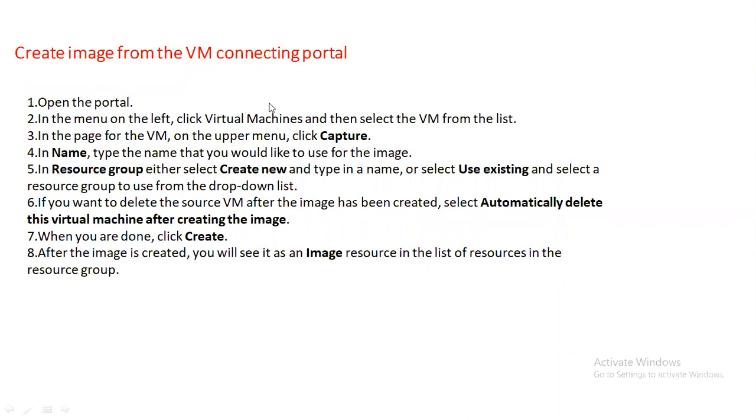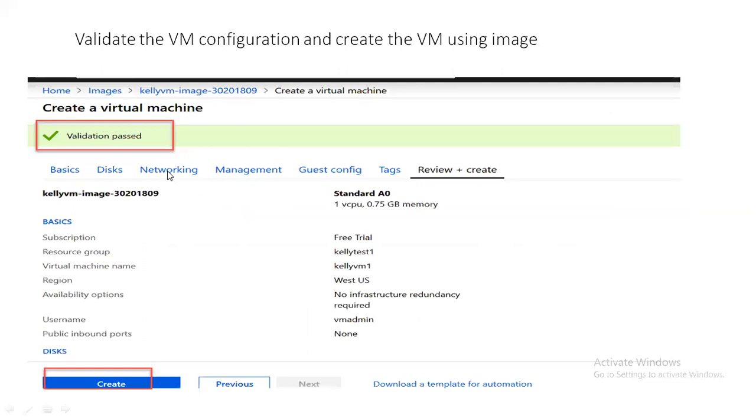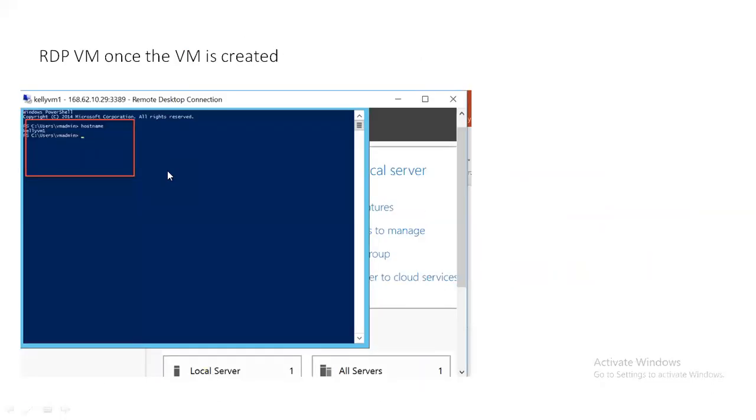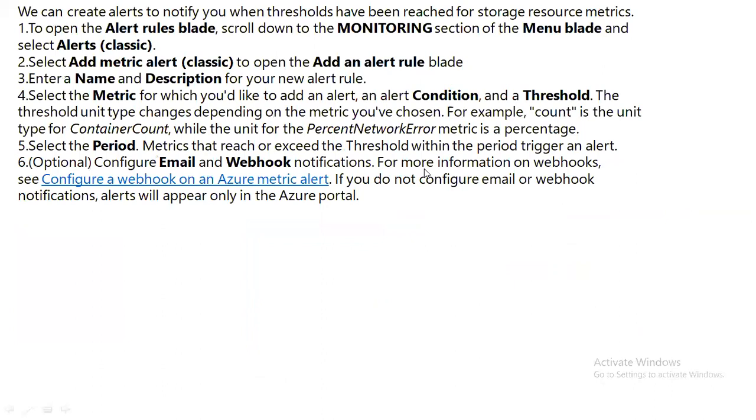So you can actually create an image of your VM and then use an image copy from, let's say, production to UAT, production to staging, and then from staging to development. All that is possible using an Azure image, right? So creating an image. And diagnostics, you can set up diagnostics on the VM metrics.